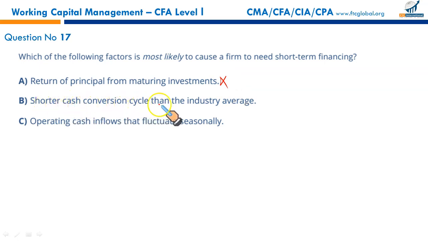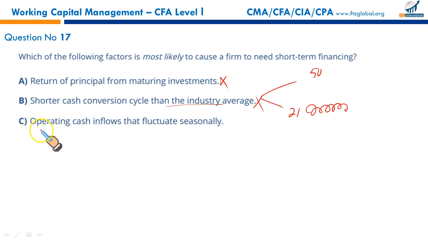B. Shorter cash conversion cycle than the industry average. Let's say the industry average is 50, but your cash conversion cycle is just 21 days. It means you are generating cash at a much faster rate than the industry average. You will have no liquidity problem in this case.